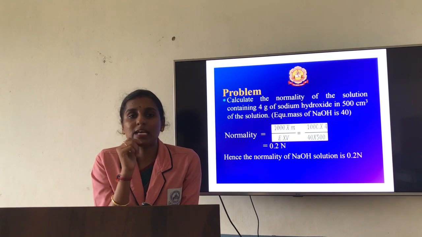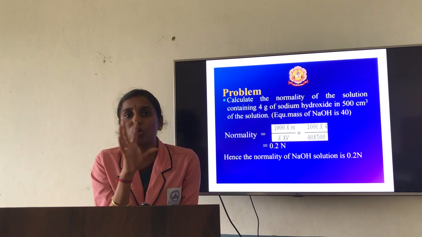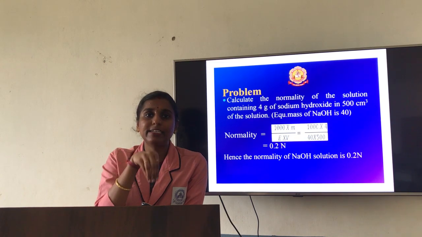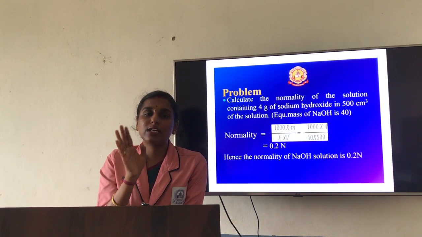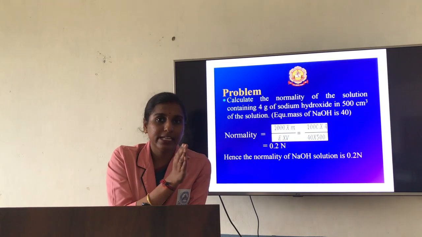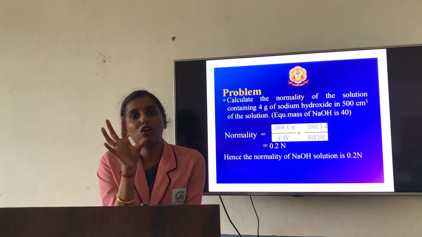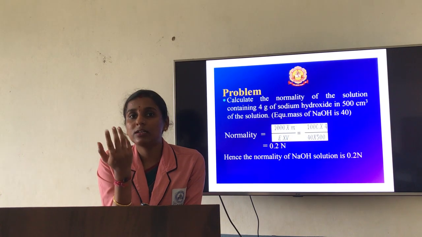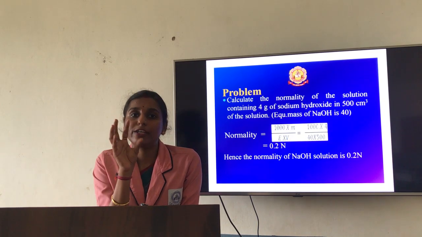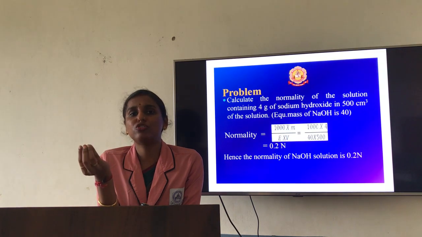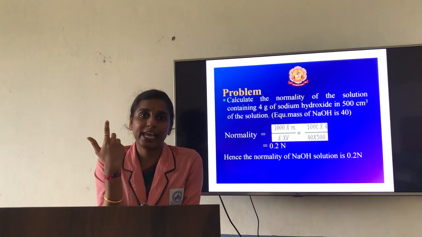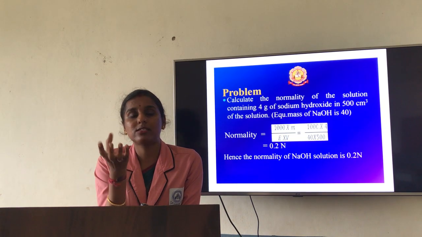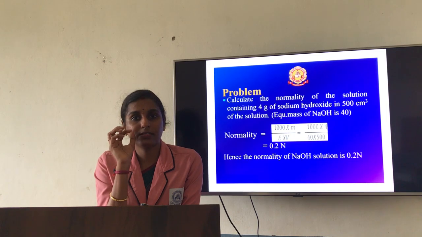The next one is suspension. Suspension in the sense when you go with the solution, some of the particles will not get dissolved in the solvent. So some of the solute particles will remain suspended. Those particles you are going to consider as suspension. We have done with suspension, so hetero mixtures are nothing but 2 or more substances mixed in any kind of ratio. In mixture form they will show some of the properties. Those are nothing but hetero substances.